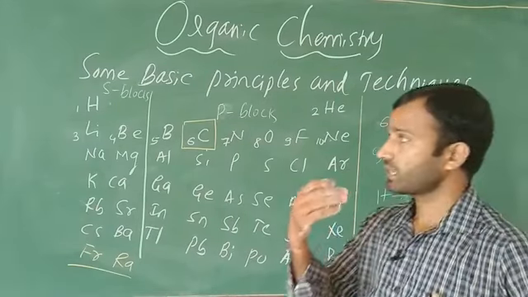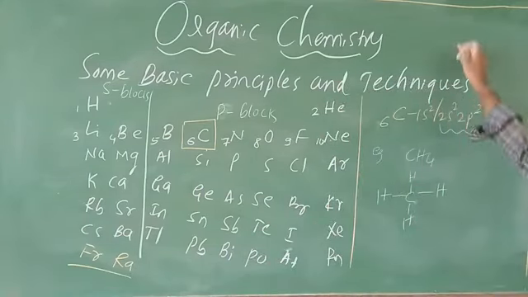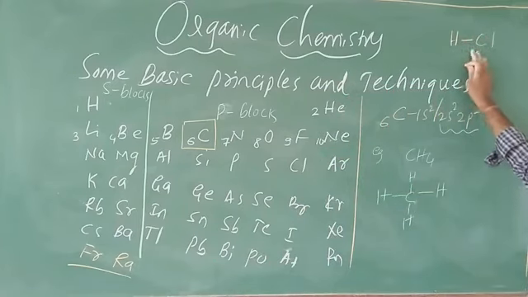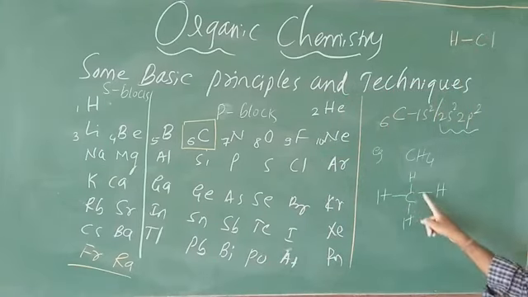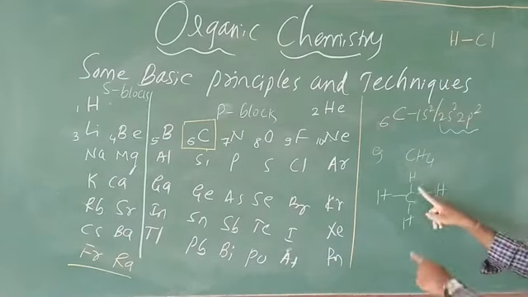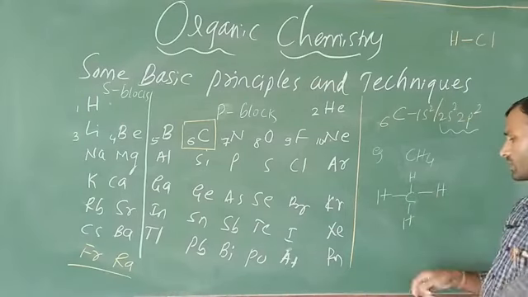How many bonds can hydrogen form? Only one, for example in HCl. Hydrogen can form only one bond, but carbon can form how many bonds? Four bonds, because its valency is 4. Bear in mind, 5 bonds or 3 bonds will not come; only 4 bonds will come, 100%.